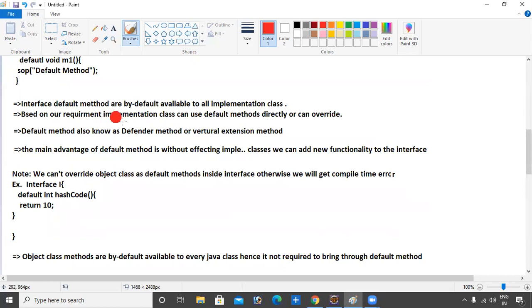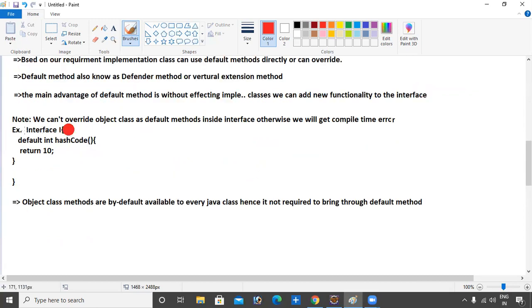Based on our requirement, in the implementation class we can use the default method directly, or we can override it. I will show this point. Default method is also known as the defender method or the virtual extension method. The main advantage of the default method is that without affecting implementation classes, we can add new functionality to the interface.